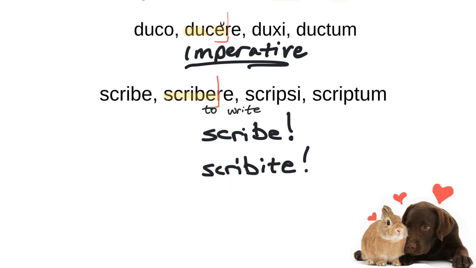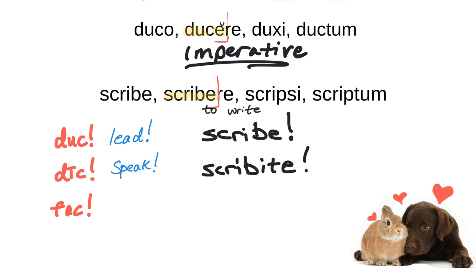The reason I had to choose a new verb for that example is that duco, ducere happens to have an irregular imperative. There are 3 verbs, and they're all third conjugation, that have irregular imperatives in Latin. And they're duc, which means to lead, dic, which means to speak, and fac, which means to do. So all 3 of those have singular imperatives with no vowel at the end. Their plural imperatives are perfectly regular on ITE.